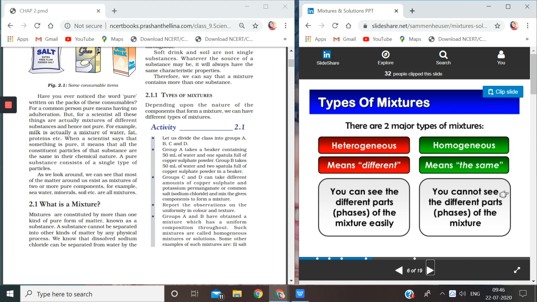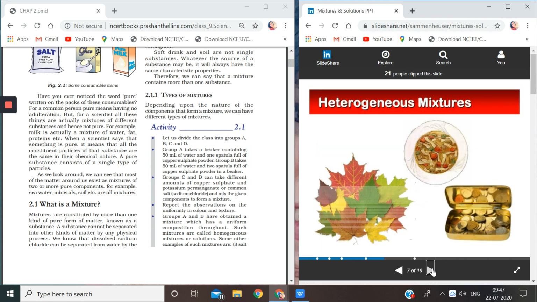Now, but if I ask you to mix salt in water, you won't be able to see the salt separately in water, because salt or sugar will mix in water. So you will not be able to see different phases or different parts of this mixture. So a mixture in which you can easily see the different parts is known as a heterogeneous mixture, and the mixture in which you cannot see different phases or parts is known as a homogeneous mixture. Okay, I hope I am clear with this.